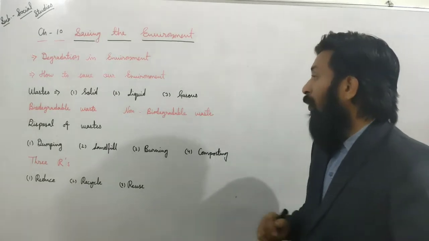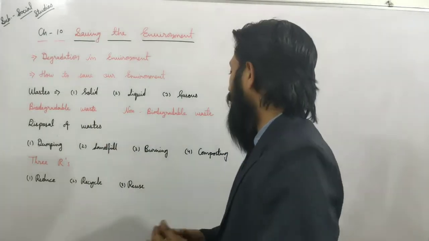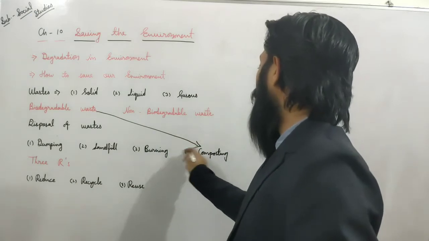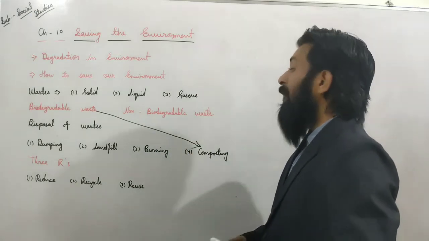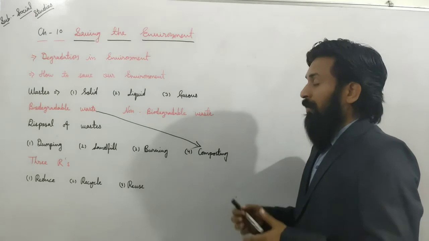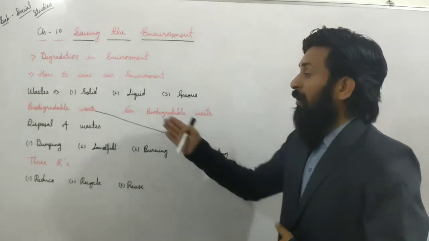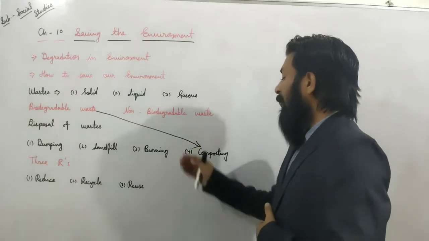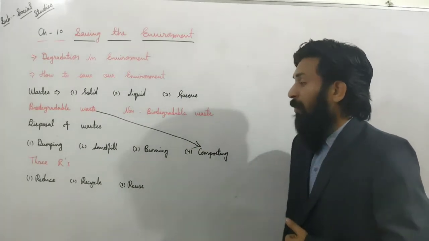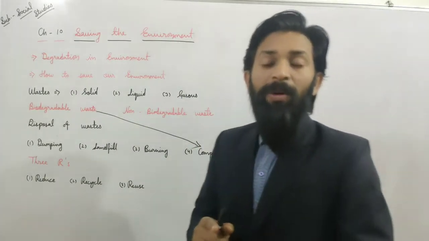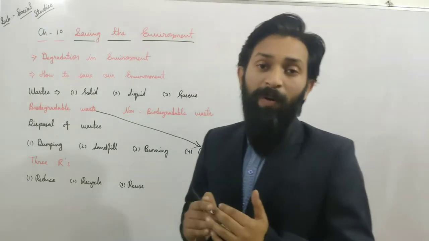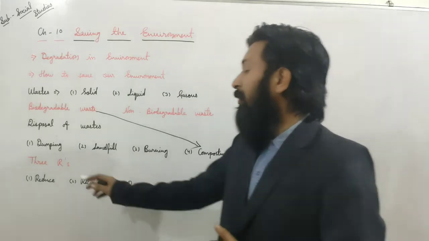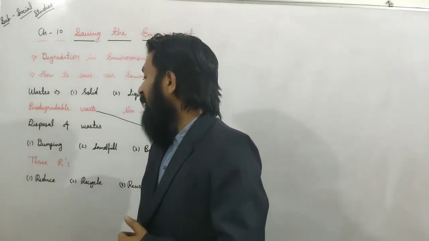Composting. If we talk about biodegradable waste, then it is the important thing. We can dig deep down, and after that we can store that type of biodegradable waste, and finally that will be changed into compost, and that will be used as manure, and it is good organic manure for our agricultural land. After that, the 3 R's. First one is reduce.